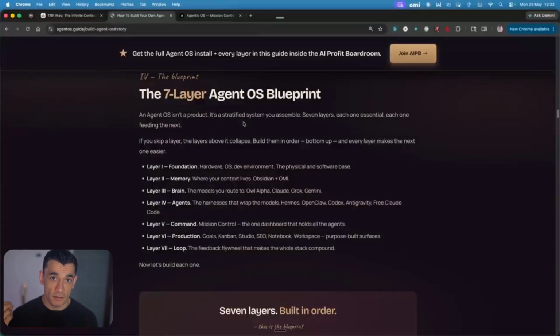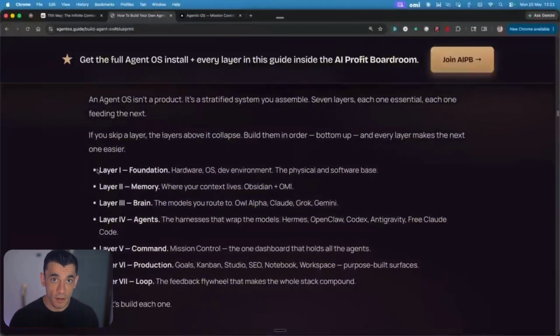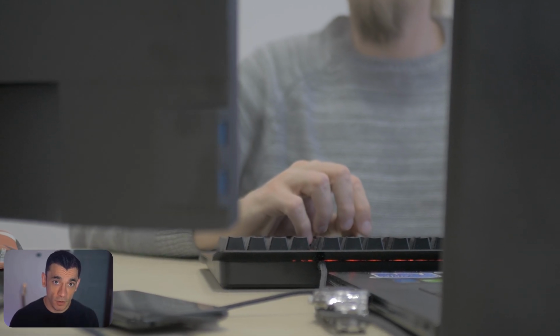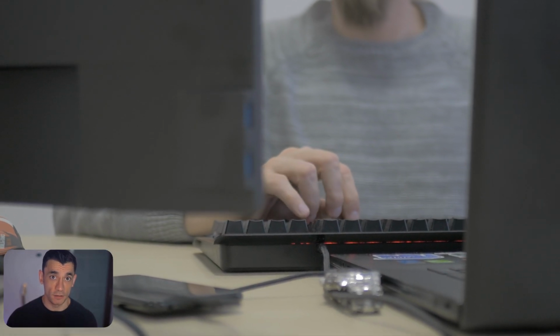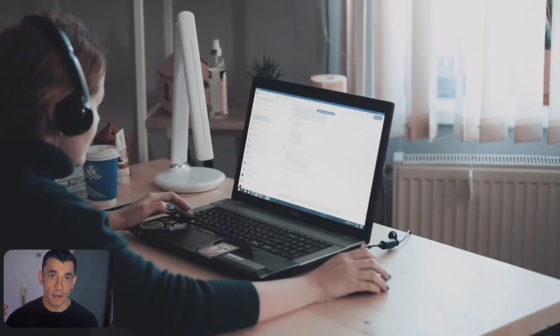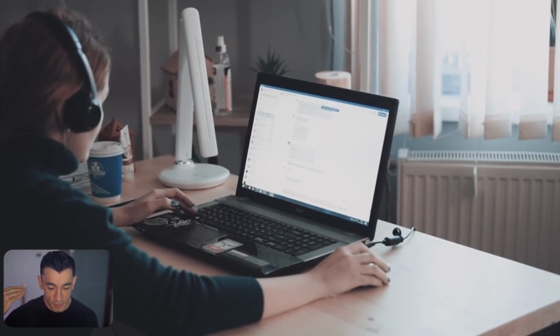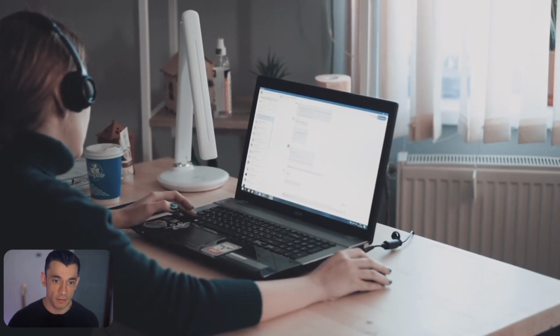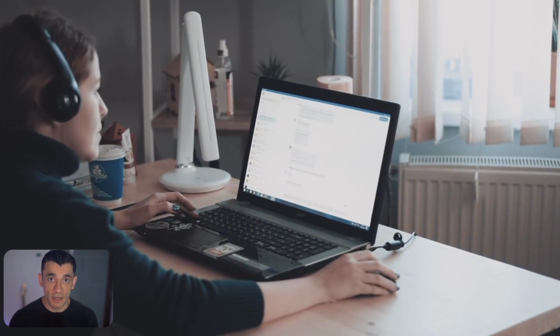7 layers stacked in order, each one feeding the next. Let's break it down. Layer 1 is your foundation, hardware and your dev environment. And here's the first thing that will surprise you. You don't need a powerful machine. The whole agent OS runs on a budget laptop because the heavy lifting happens in the cloud through APIs. Your machine is just the dashboard. You need Node.js, Git, a code editor, and a free Saturday afternoon.